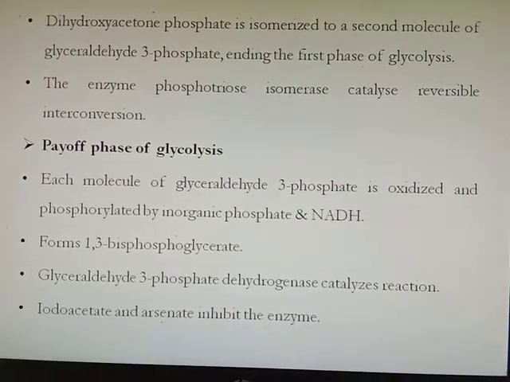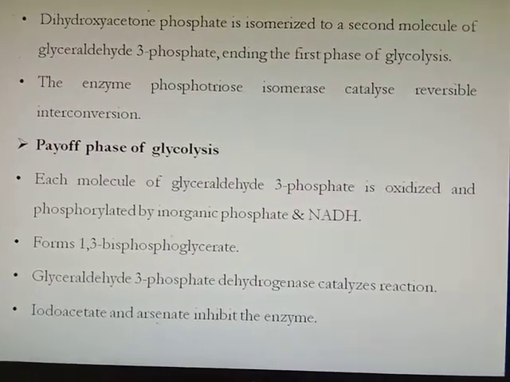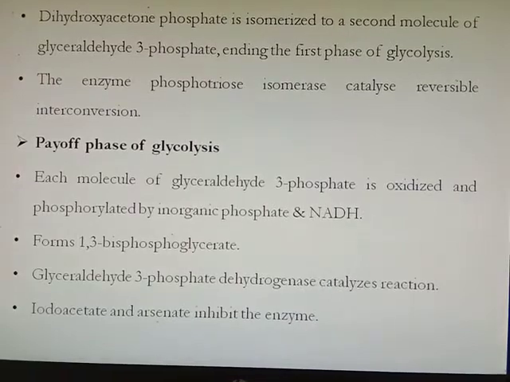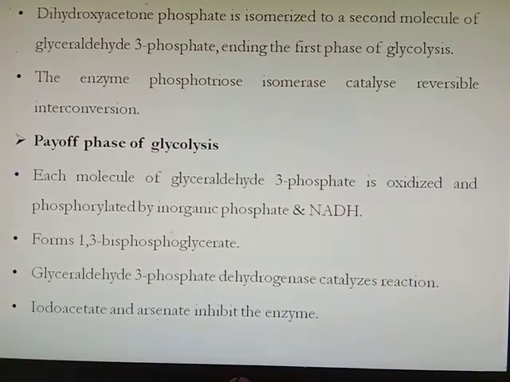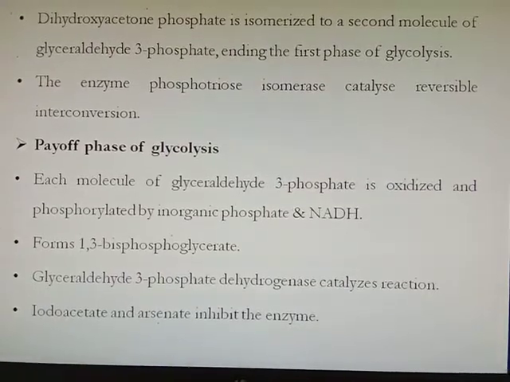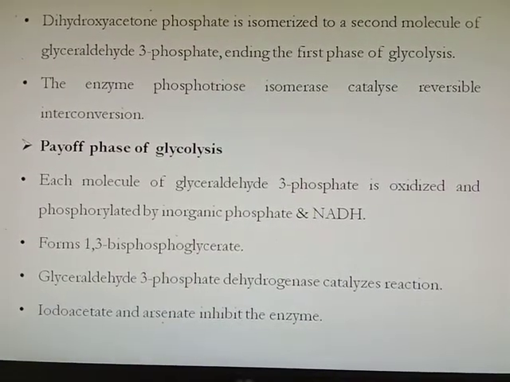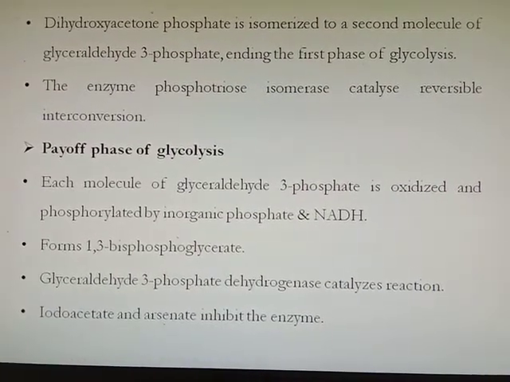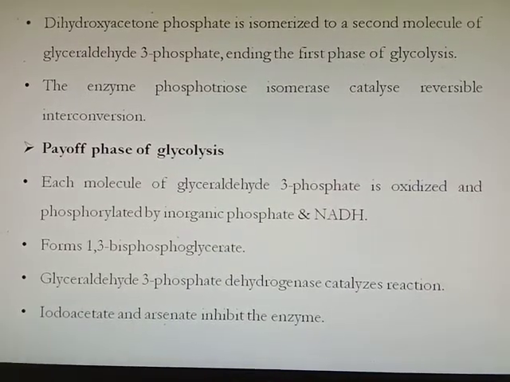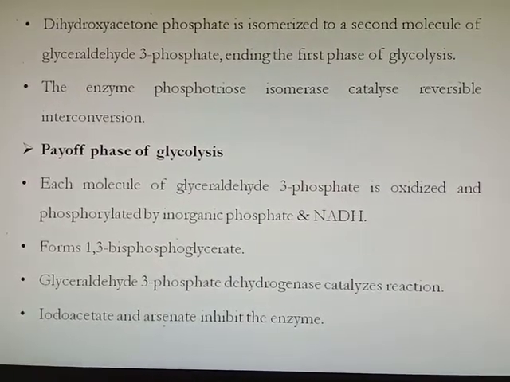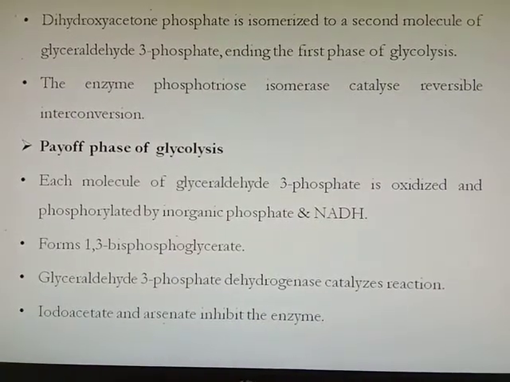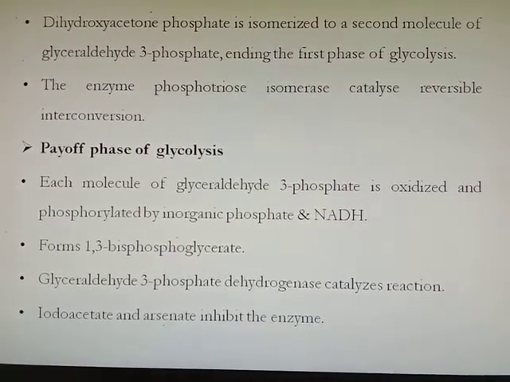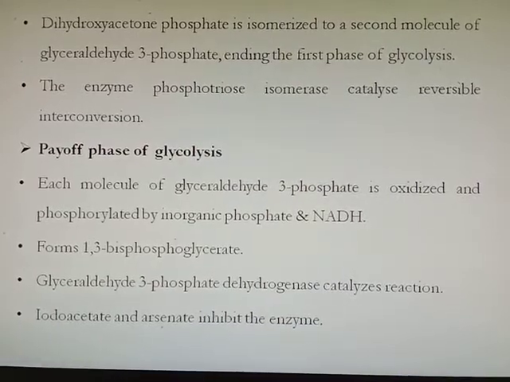Then dihydroxyacetone phosphate is again isomerized to the second molecule of glyceraldehyde 3-phosphate, and here the ending of the first phase, called the preparatory phase of glycolysis, takes place. This isomerization is catalyzed by the enzyme phosphotriose isomerase, and this reaction is reversible. Okay, now from one glucose molecule we get two molecules of glyceraldehyde 3-phosphate.